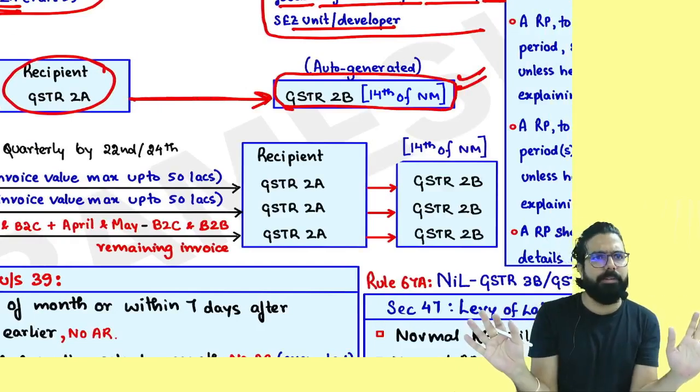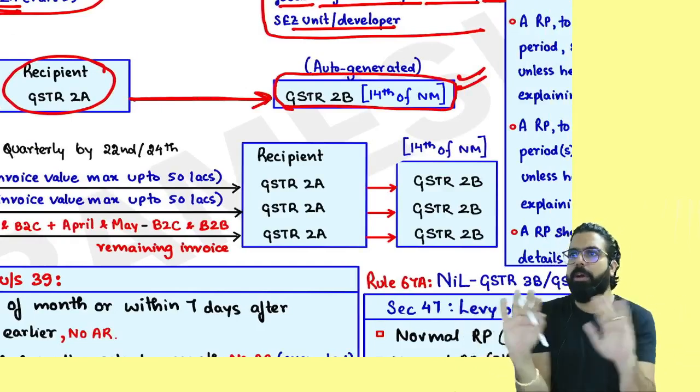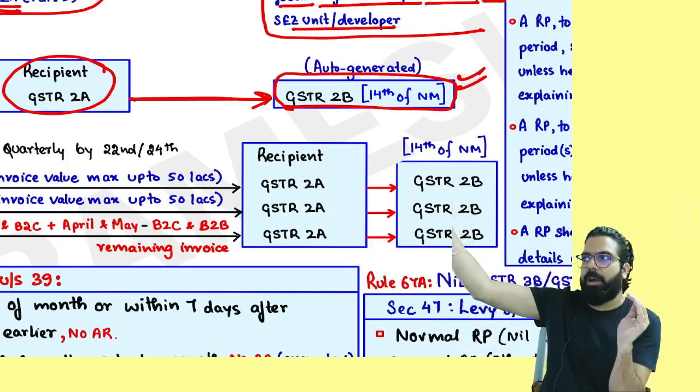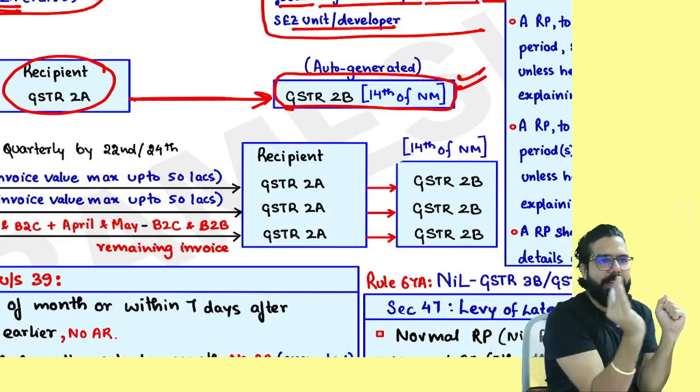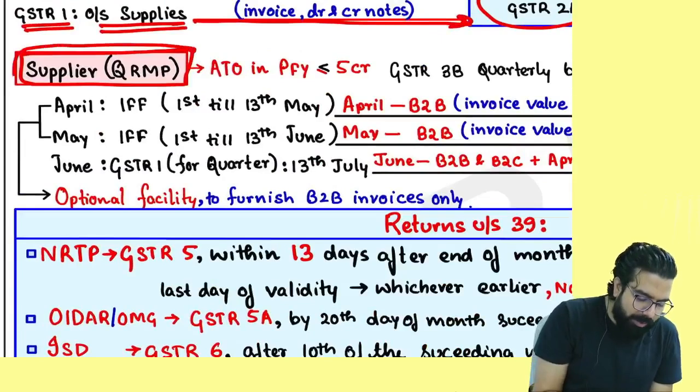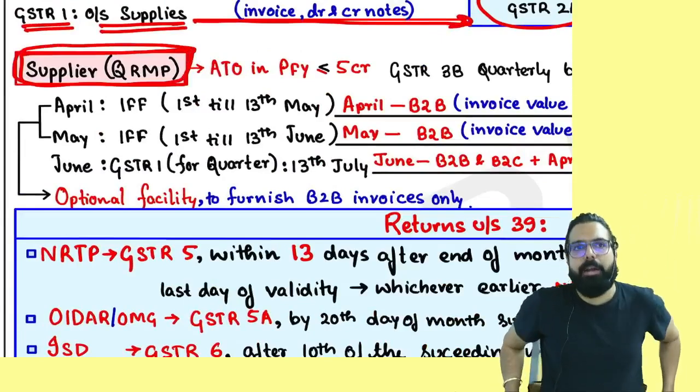People, do you guys remember returns? I'm not explaining the process, I'm revising the process: the supplier will file GSTR1, it will come in your GSTR2A, and then it will come in your GSTR2B. Next. Now, if you are a supplier under quarterly return monthly payment, remember one thing.